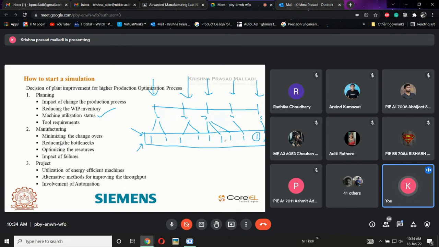But out of these 10, what has happened? This machine is not having any workpiece with it. Or the material is coming here, but the percentage from this one is 50 percent, 50 percent, it is divided. From the second machine, it is divided into 50 percent, 50 percent. Third machine, it is 33, 33, and 34. It is completely 100 percent, whereas this machine is only 10 percent and this machine is 90 percent. Now out of these machines, which machine is not utilized up to the mark? Yes, this is the ninth machine. Let us take an example, the ninth machine. So the ninth machine is not utilizing up to the mark.